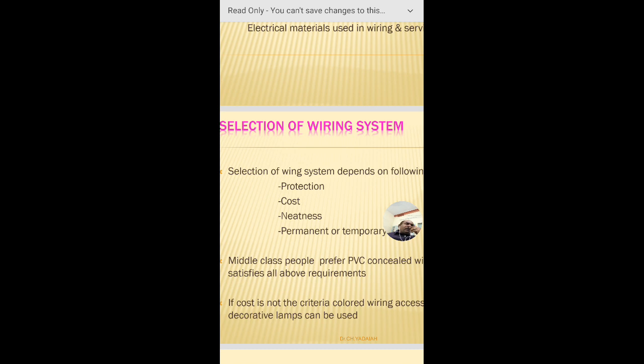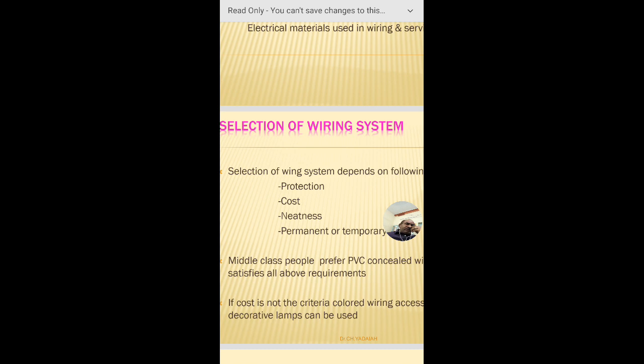Those factors are, one, mainly the protection system. As we know, the electrical system is a very dangerous system, so we are required to provide good insulation protection to humans as well as the materials and appliances used in our domestic systems. And in that case, what protection scheme is required in the wiring system, and what cost you intend, whether it is costly or normal.